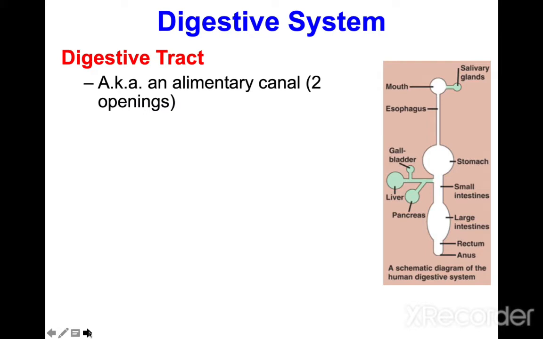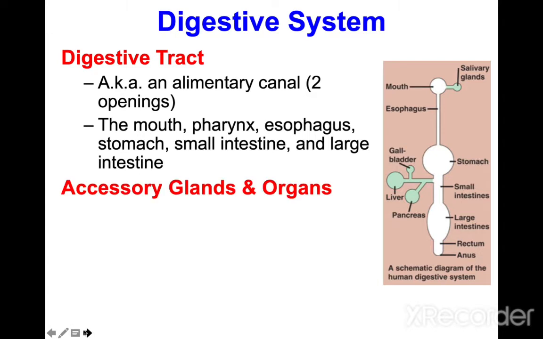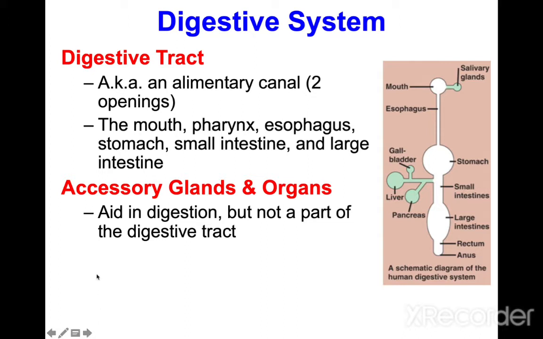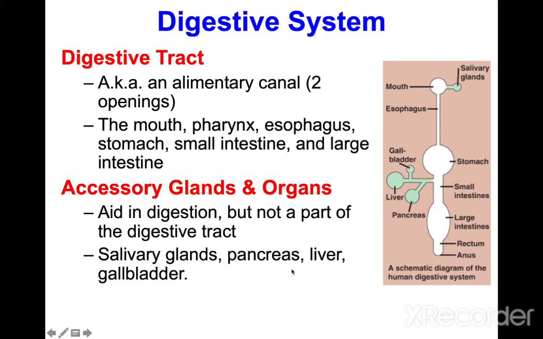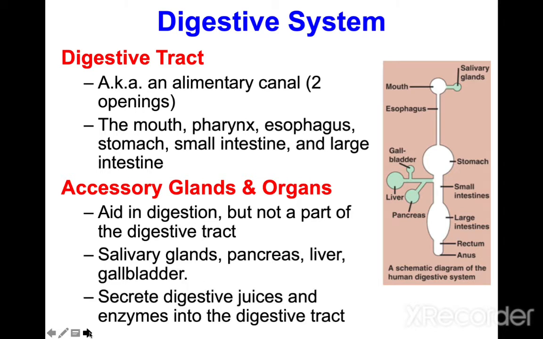Number one is the digestive tract. It starts from the mouth, esophagus, stomach, small intestine, large intestine, rectum, and anus. These are the main GIT organs. The second part is the external glands and organs, starting from the salivary glands, pancreas, liver and gallbladder. Their main function is to secrete digestive juices and enzymes into the digestive tract for digestion.